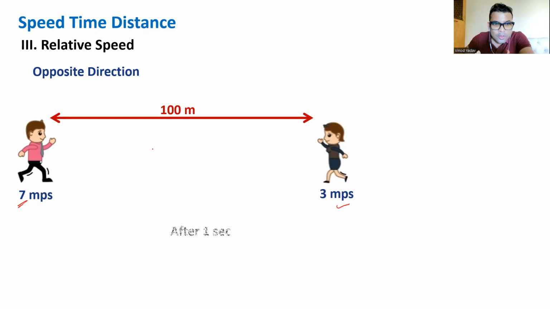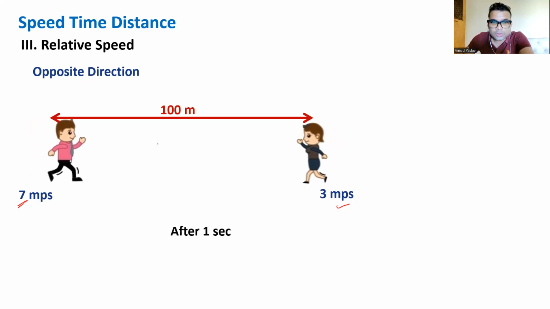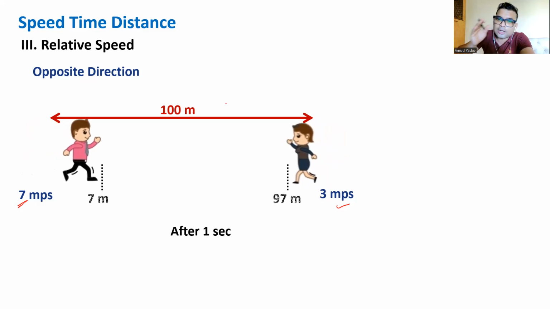Yes. So after 1 second, let's visualize what's the gap between them. The girlfriend has moved 3 units inside, so she's at the 97 mark now, and obviously the boyfriend has moved 7 in that time. So the boyfriend is at the mark of 7. So the gap between 7 and 97 is 90 meters now.